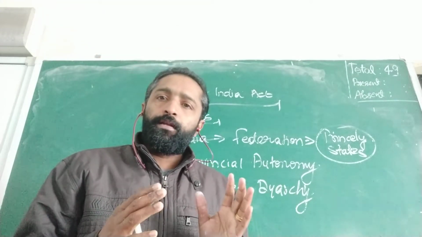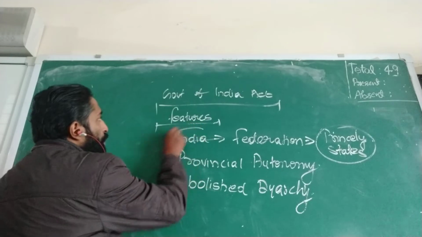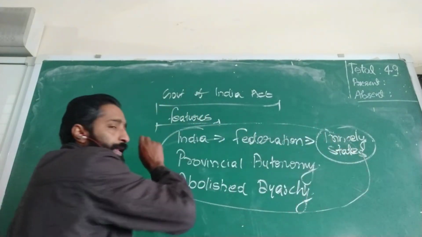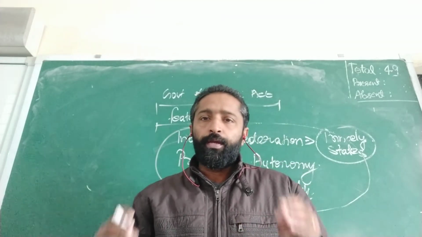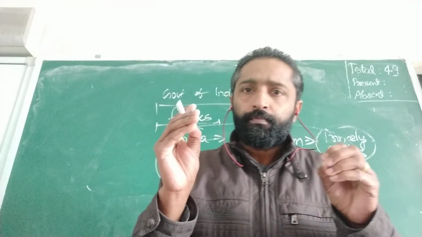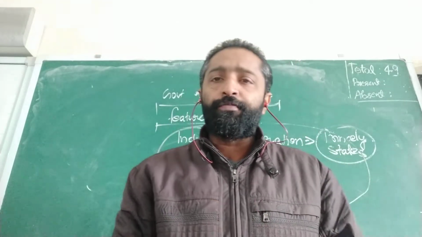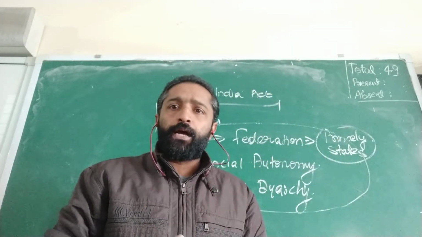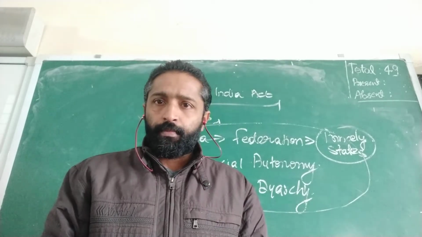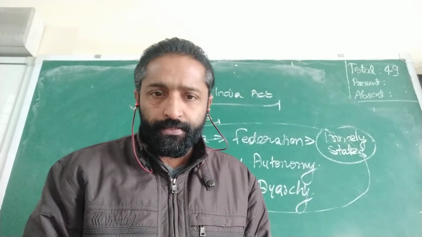These are the three features of the Government of India Act of 1935, and Congress said we are not ready to accept it. We reject this Act. And in 1937 Congress decided to contest the elections, and they won a majority of the seats.